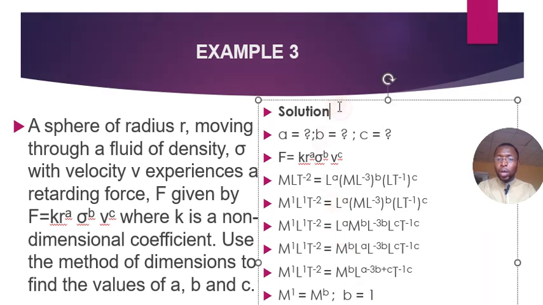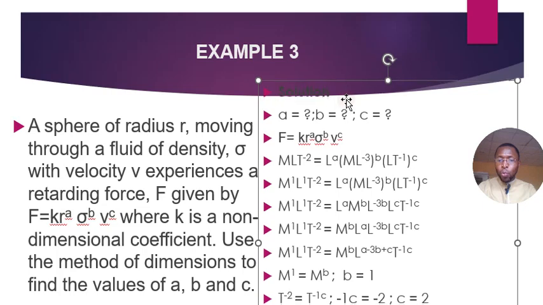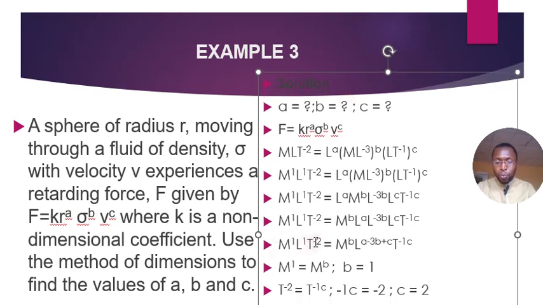b equals 1. Okay, so moving forward, let's see the next one. The next one is we have T to the power minus 2 on the left and T to the power minus 1c on the right. So equating them, T to the power minus 2 equals T to the power minus 1c, and there we have minus 1c equals minus 2, and then c becomes 2. Okay, so we've obtained the value of b and c now.